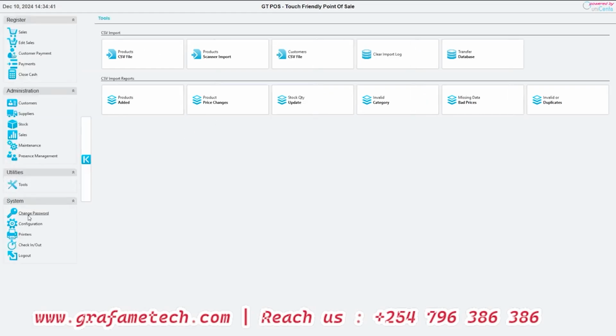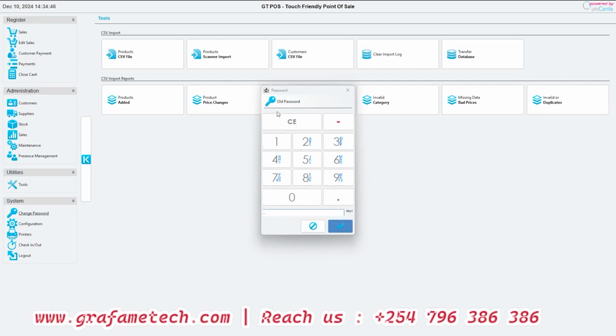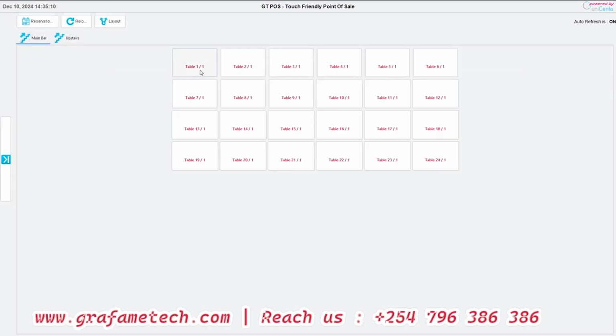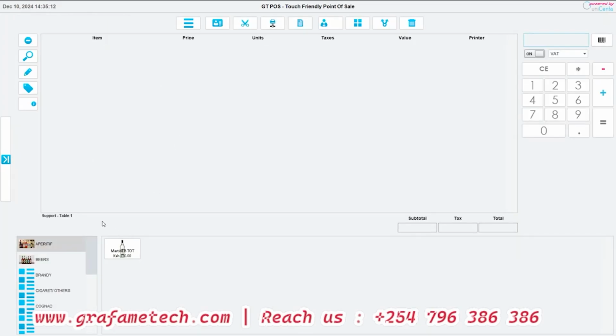Now, every person has the capability of changing the password. It will ask for the old password, you enter it, then the new password, and things like that. And also the checking in, checking out. The configuration is for configuring the system, which will be activated for normal users. This is just the administrator, for maybe the support team. So, this is the system that we can provide you.